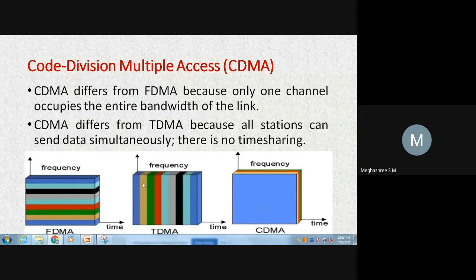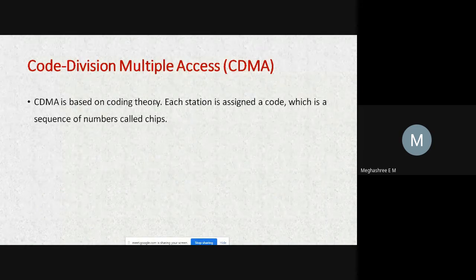Here you can see the bandwidth is divided into different time slots, and here the bandwidth is divided into multiple frequencies. CDMA differs from TDMA because all stations can send data simultaneously. There is no time sharing. You can see the complete channel can send the data, and at the same time the other stations also can send data simultaneously. This is all about code division multiple access. Now we'll see how it actually works. It works based on coding theory.